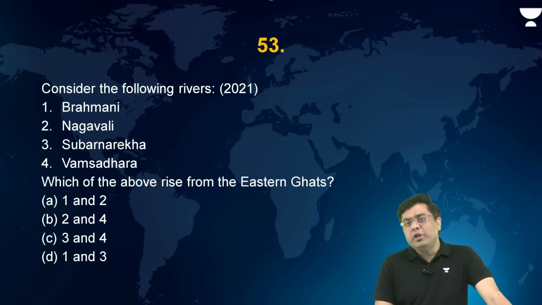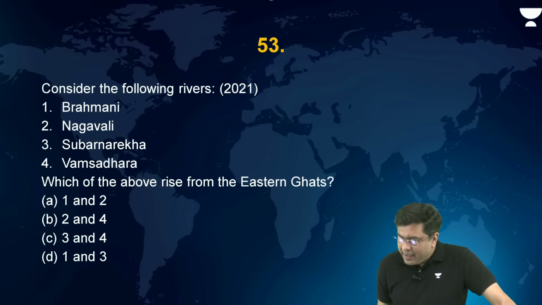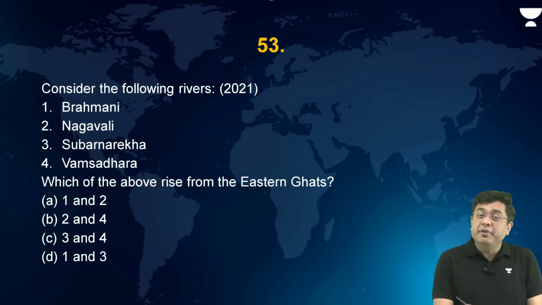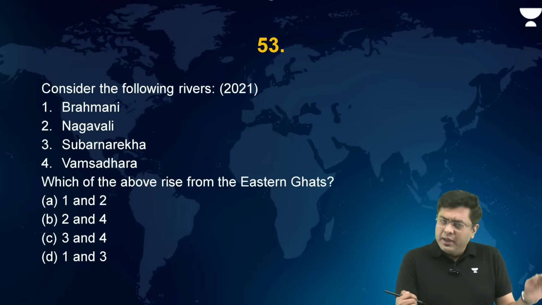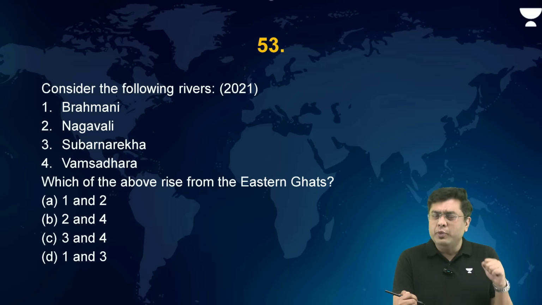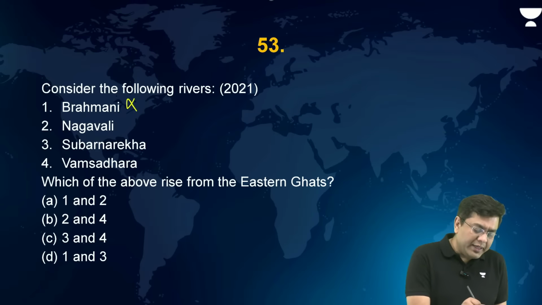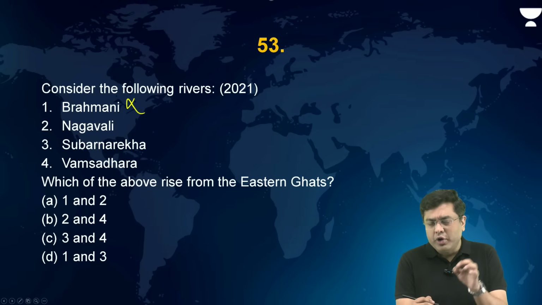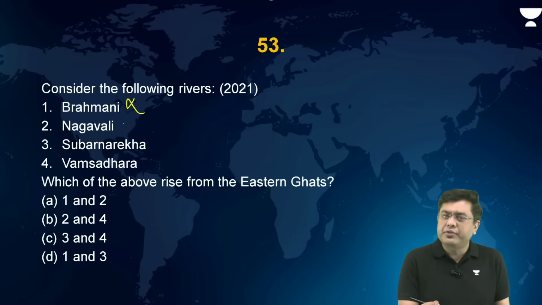When we talk about the region of Eastern Ghats, that is the one starting from the region of Odisha, spreading all the way till the region of Tamil Nadu. So in this case, which of them originate from the region of Eastern Ghats here? Think about it. Brahmani River originates to the north of the Eastern Ghats by the confluence of the Koel River. So this is incorrect. Nagavali is the one which originates from the region of Eastern Ghats.